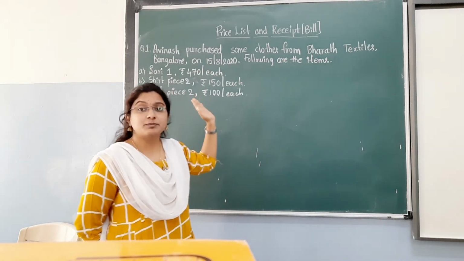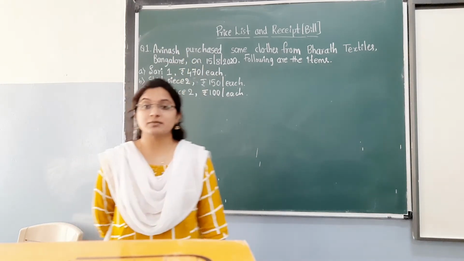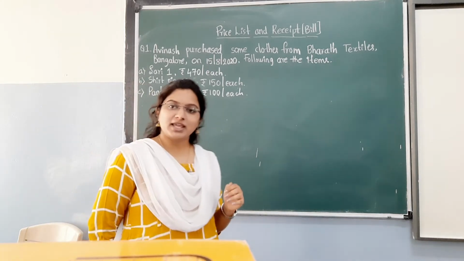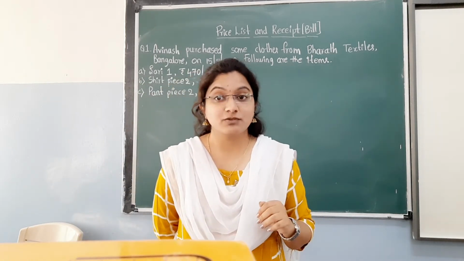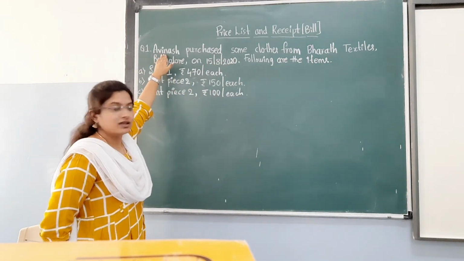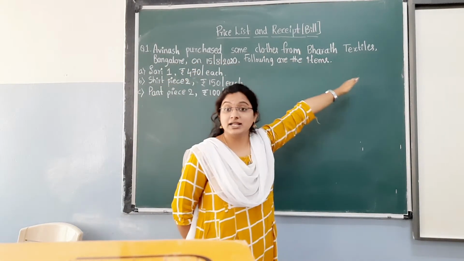So here, who is the purchaser? Avinash, the customer. Teacher, what do you mean by customer? Customer means the person who is purchasing the product. So who is purchasing here? Avinash is purchasing some clothes from Bharat Textile.